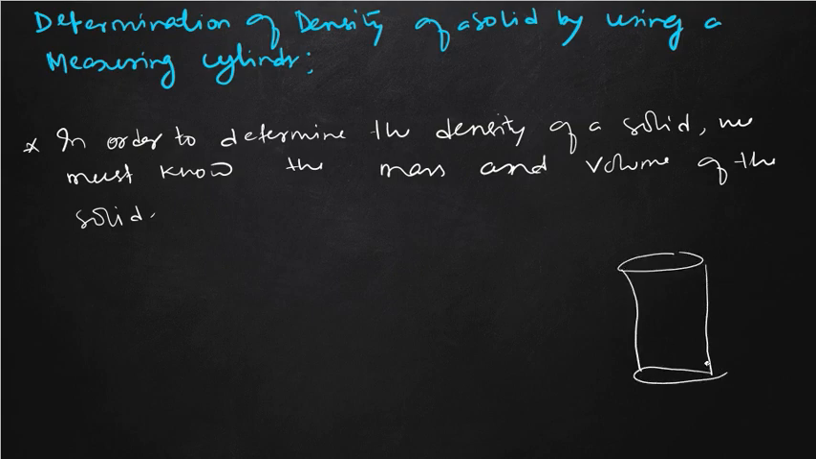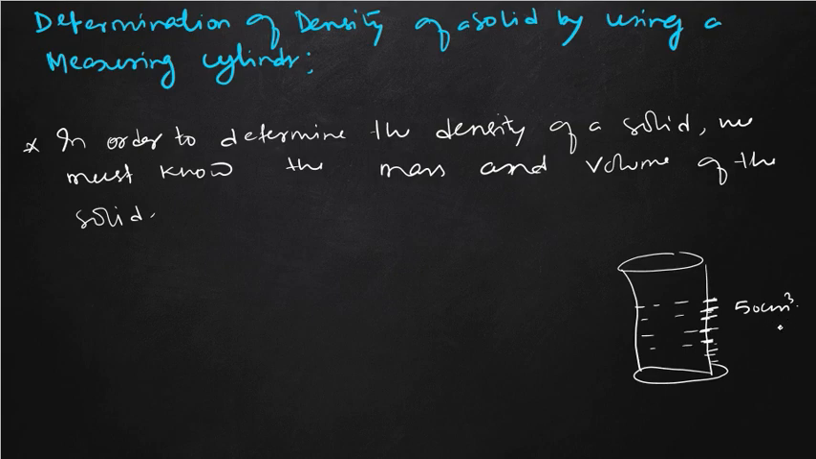So this is our measuring cylinder. Inside it we will have to take some water. Suppose we fill the water up to this height. Suppose the volume of the water is 50 centimeter cube. There will be some markings in the measuring cylinder by which we can know the volume.